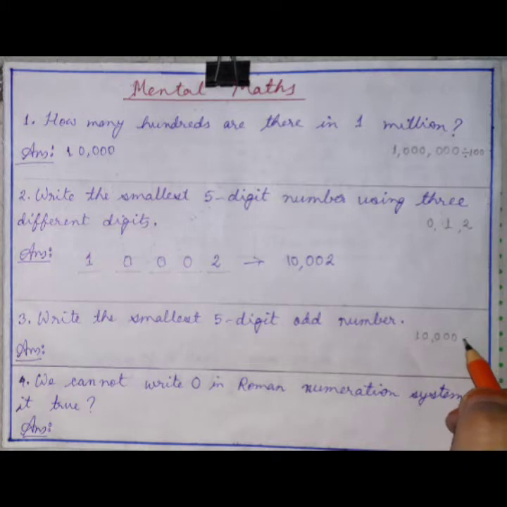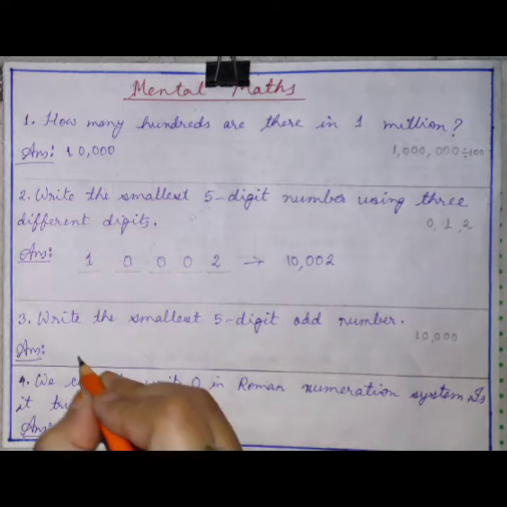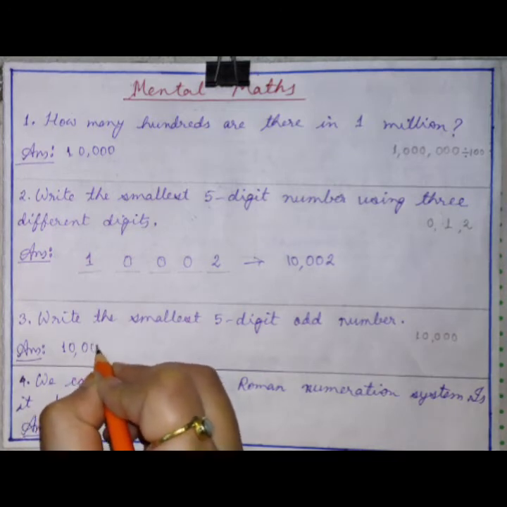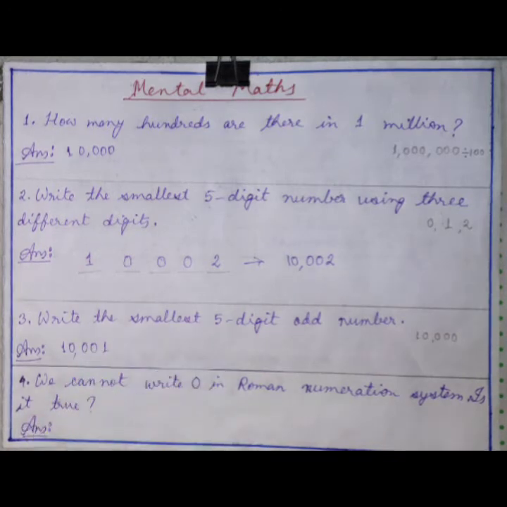Then add 1 to this and you will get the smallest 5-digit odd number. 10,000 plus 1 is 10,001, which is the smallest 5-digit odd number. Up to here all of you have understood. Now moving to question number 4: we cannot write 0 in Roman numeration system. Is it true? Yes, it is true.